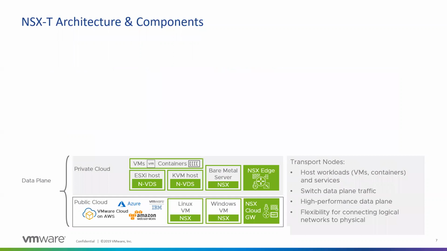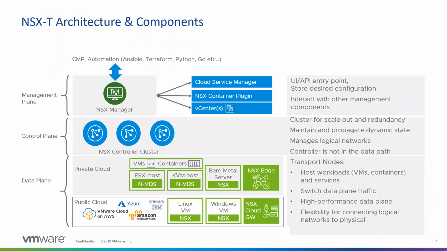So moving on to the architecture. In NSX there are three planes: data plane, control plane, and management plane. NSX Manager sits on top, or you can say it is the entry point to the system. You can connect it with vCenters, up to 16 vCenters now, and with your container environments, like cloud management portals, or using an NSX container plugin. You can also connect it with Kubernetes or OpenShift environments. And the database, we'll talk more about the NSX Manager.